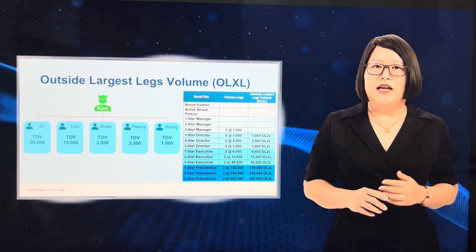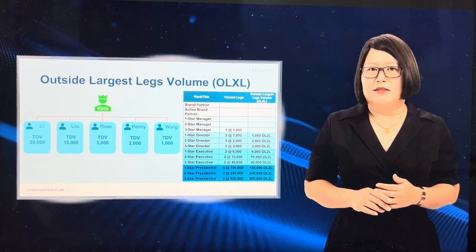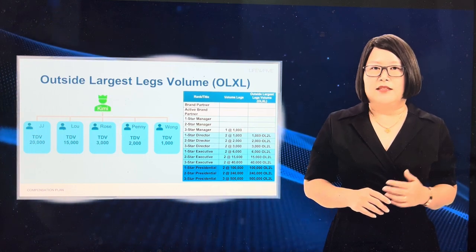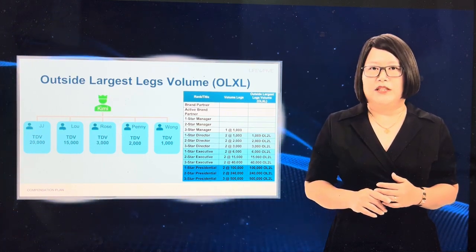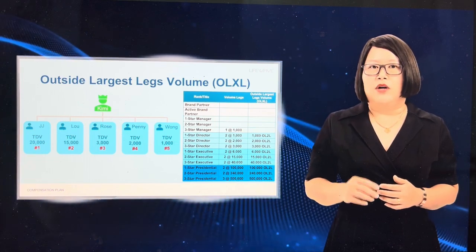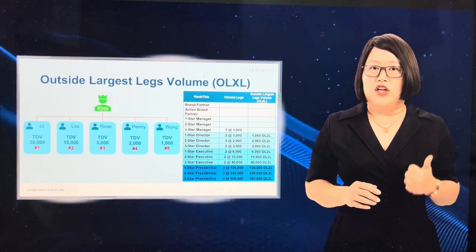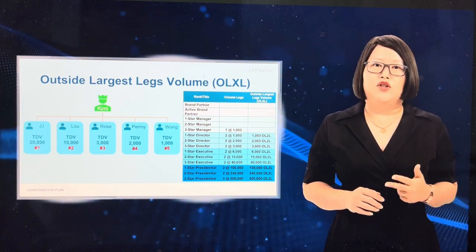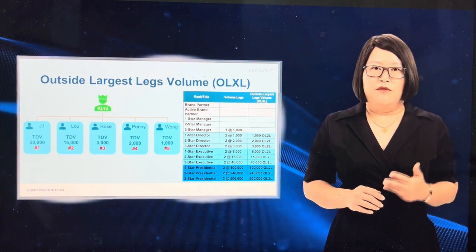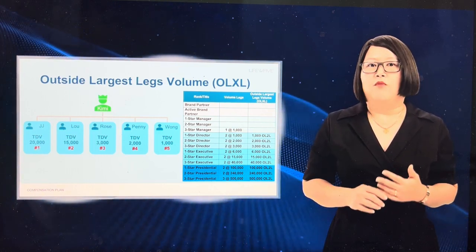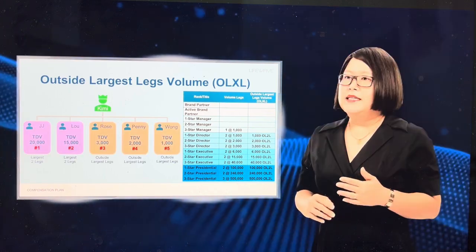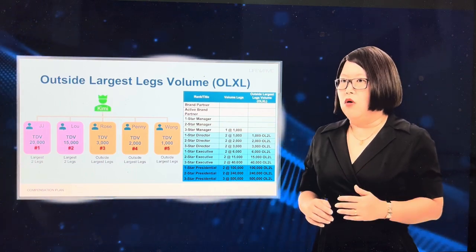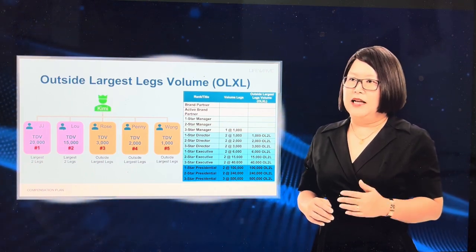So, referring to Kimi's enrollment organization, JJ has 20,000 total downline volume, Lou has 15,000, and Rose, Penny, and Wong have 3,000, 2,000, and 1,000 total downline volume respectively. Kimi's largest lakes in order of highest to lowest would be number 1, JJ with 20,000 total downline volume, number 2, Lou with 15,000, number 3, Rose with 3,000, number 4, Penny with 2,000, and last, number 5 would be Wong with 1,000 total downline volume. This means that Kimi's largest 2 lakes would be JJ and Lou. So Rose, Penny, and Wong will be considered as Kimi's outside largest lakes.